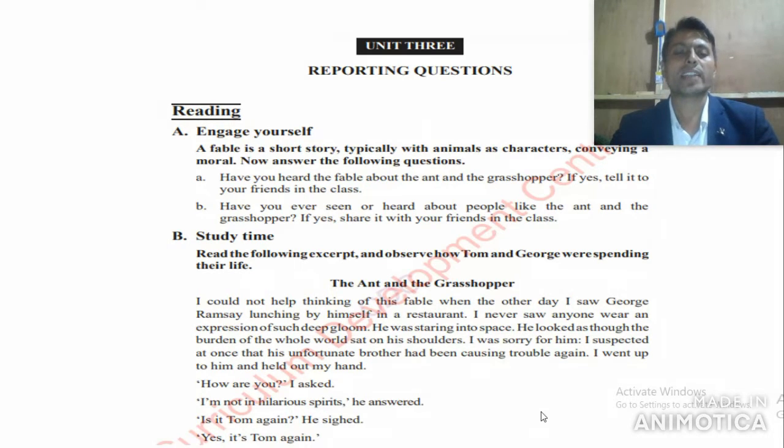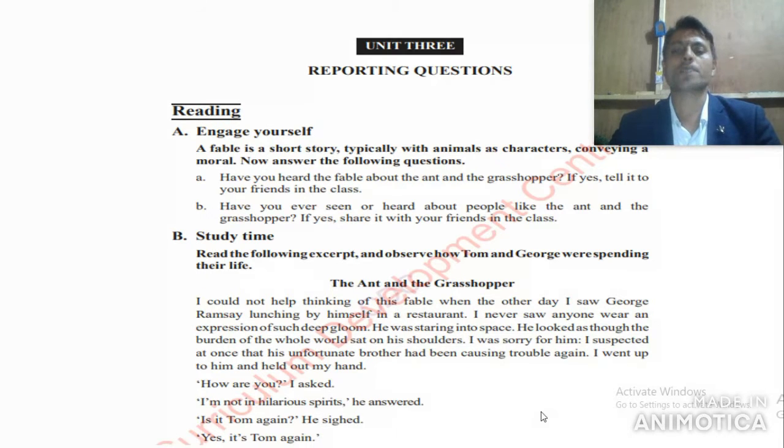The narrator saw Mr. George Ramsay having lunch in a restaurant, and says he never saw anyone wear an expression of such deep gloom. At the time, the narrator is looking at Mr. George Ramsay.